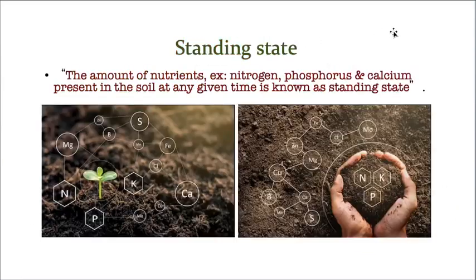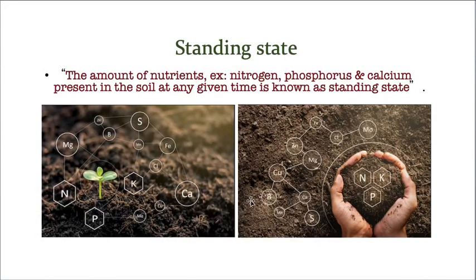So this is called standing crop. Now let us take the last one, standing state. Standing state means a given area is there, and in that given area how many mineral nutrients are there, that is called standing state. See, the amount of mineral nutrients, for example nitrogen, phosphorus, calcium, iron, et cetera, present in a given area at a given time is called standing state.